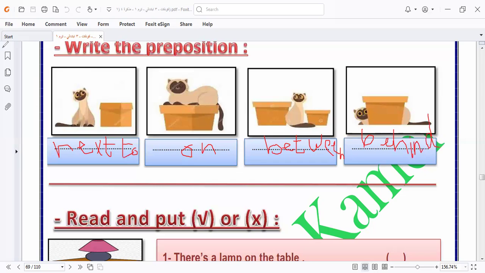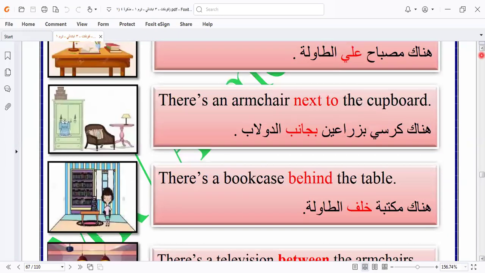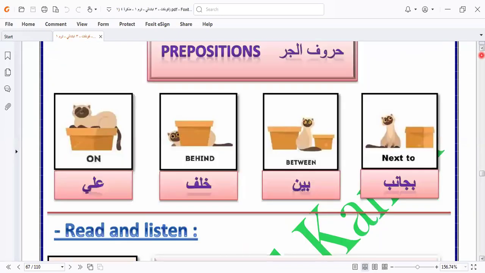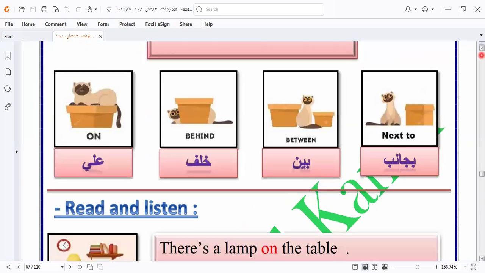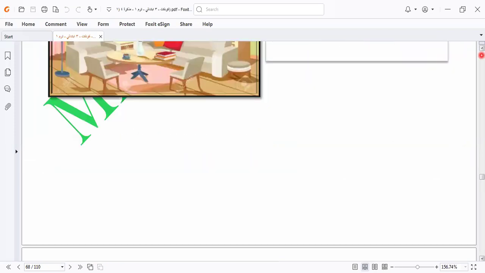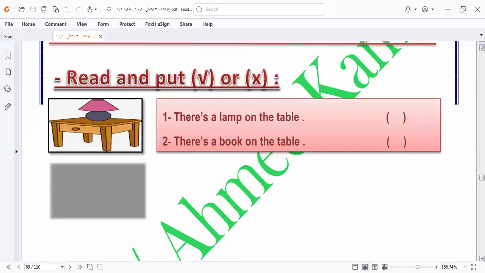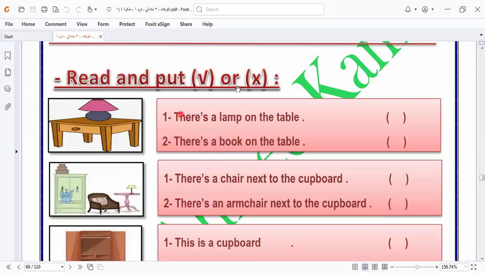Let's go to another exercise here. Put right or wrong.